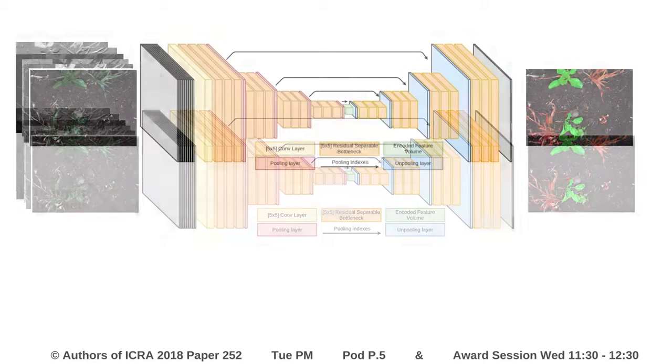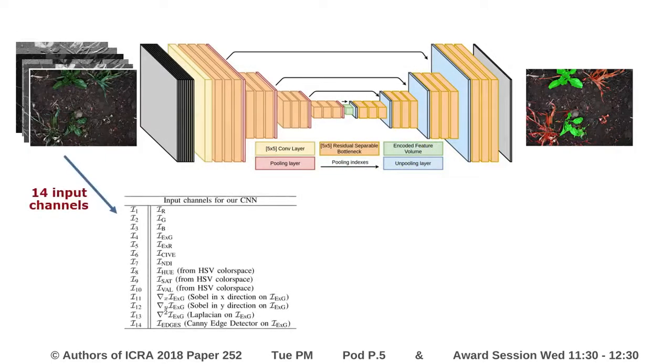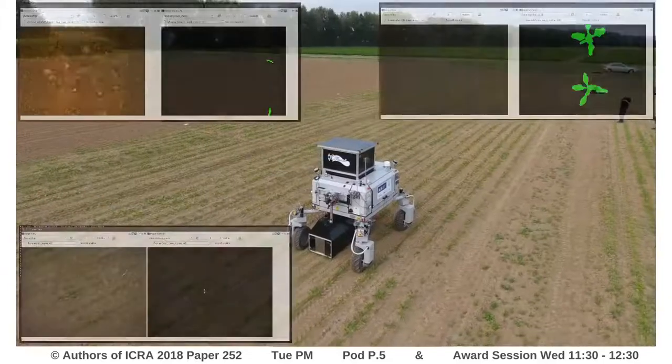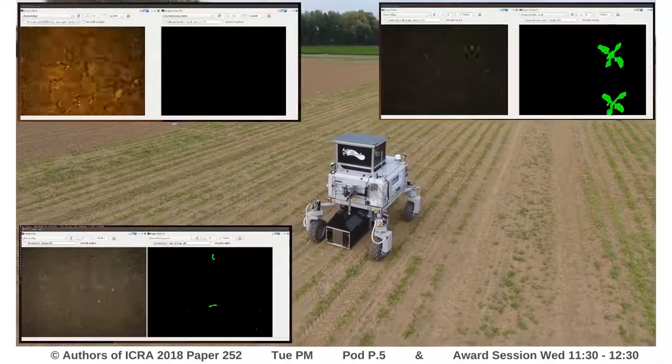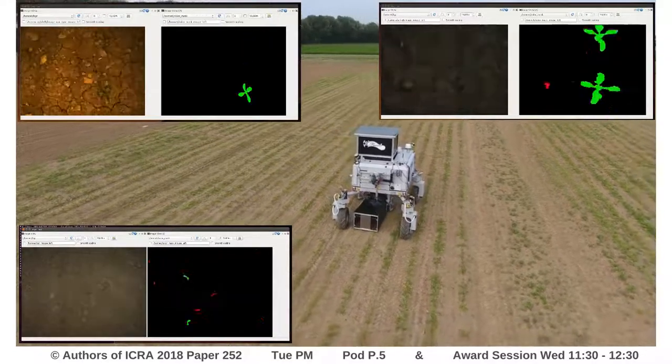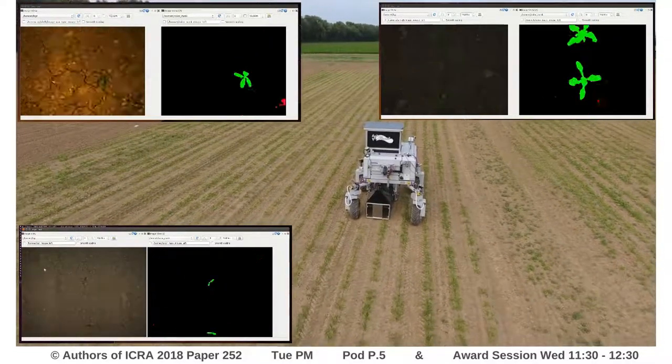These representations include different color spaces, gradients, edges, and several widely used RGB vegetation indices that are all fed into the CNN as a 14-dimensional input, along with the RGB information. These extra representations help us obtain the same state-of-the-art performance as other methods relying on pre-segmentation and expensive NIR cues.